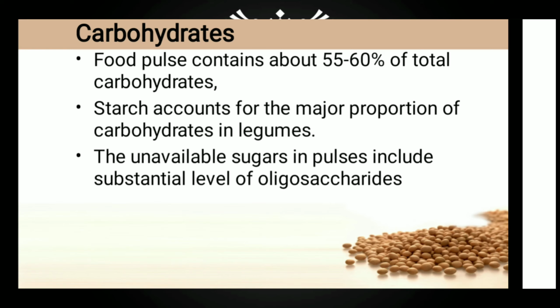Particularly, soybean and winged bean contain much less starch or carbohydrate compared to the other pulses and legumes. So it includes raffinose, stachyose, and verbascose. These are anti-nutritional factors belonging to the oligosaccharides, and when we consume these oligosaccharides they cause flatulence. So flatulence after the consumption of legumes causes the release of different gases in human beings as well as in animals, and these oligosaccharides are removed from legumes by the germination process.